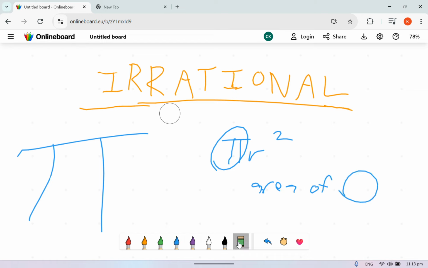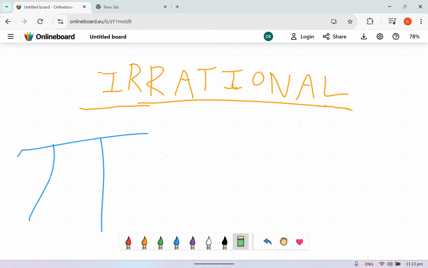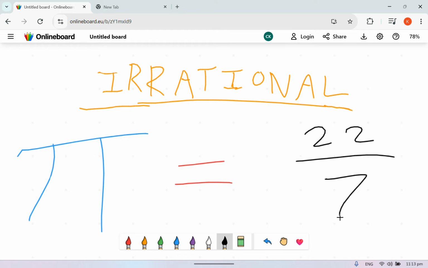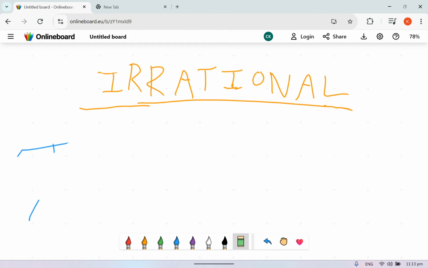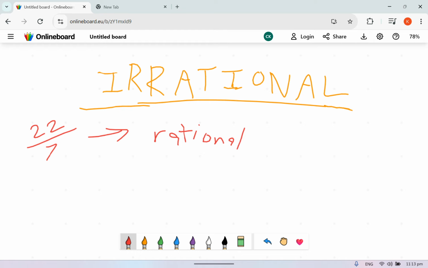Now, a lot of you are like, hey, wait, what? I can actually find a fault in that. Why? Because pi equals 22/7. And thus, this is a fraction, right? So pi is rational. But what if I tell you that pi does not equal 22/7? Later I'll explain a bit more on why that is. So actually, 22/7 is rational. Indeed, it is rational. But pi is irrational. Which at the start doesn't make sense. But I thought these two are equal to each other.